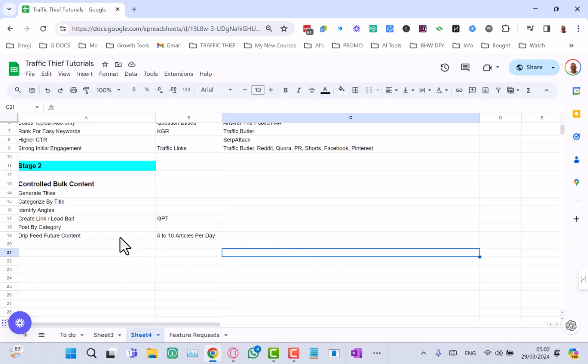And what we can do with this is very quick and very easy. This is where we can introduce the sitemaps from the SEO Heist strategy. That means taking sitemaps from successful competitor sites, and basically these sitemaps will have keyword-rich URLs, and you put the sitemap URL into Traffic Thief.